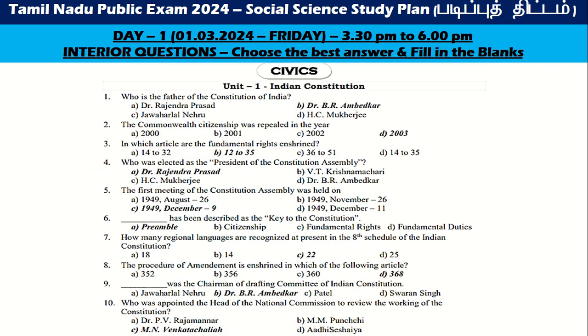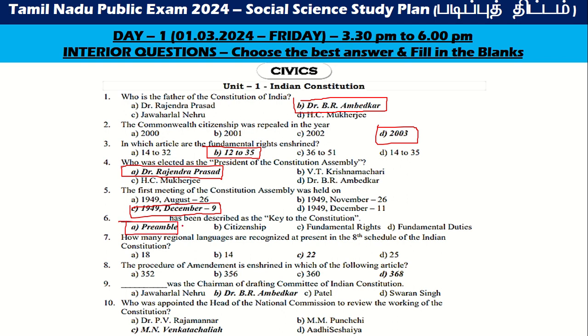Let's go to civics. Who is the father of the Constitution of India? That is Dr. B.R. Ambedkar. The Commonwealth citizenship was repealed in the year 2003. In which articles are the fundamental rights enshrined? Articles 12 to 35. Who was elected as the President of the Constituent Assembly? Dr. Rajendra Prasad. The first meeting of the Constituent Assembly was held on 1946, December 9.